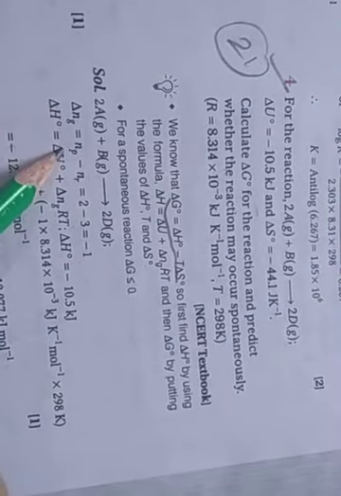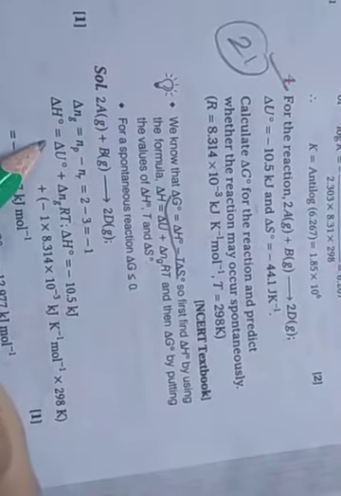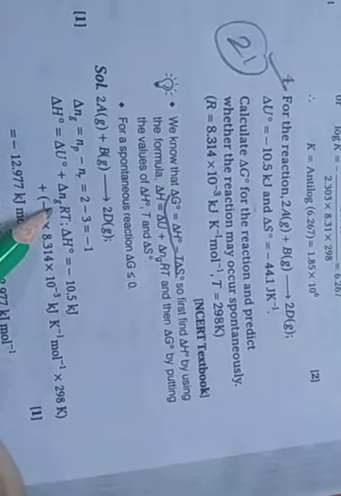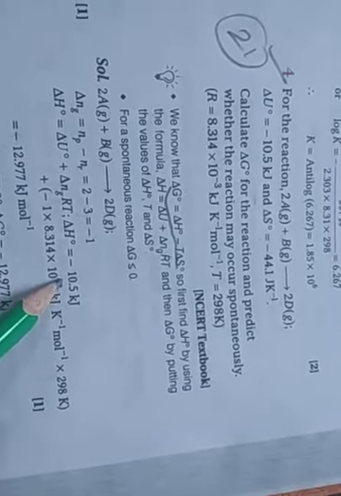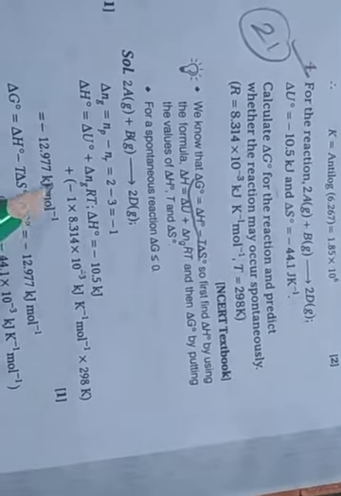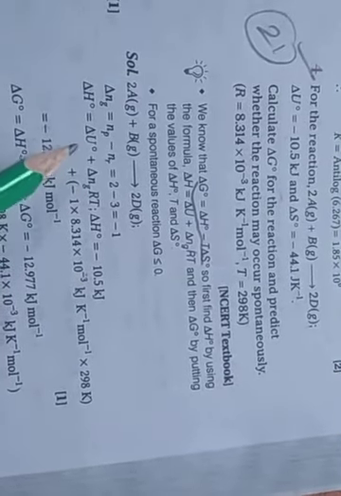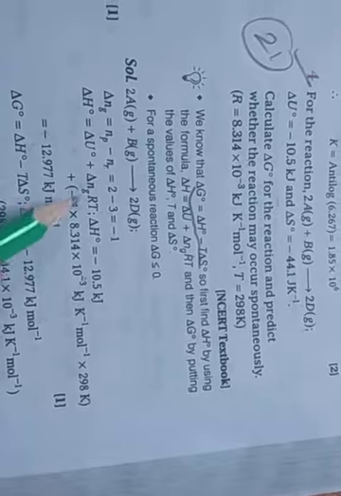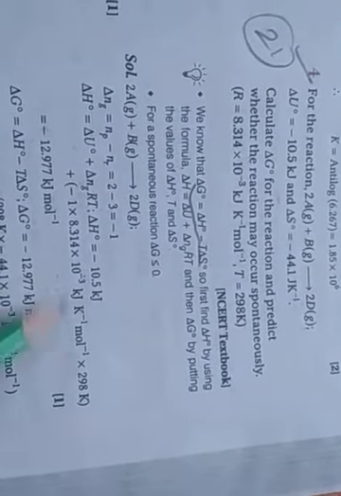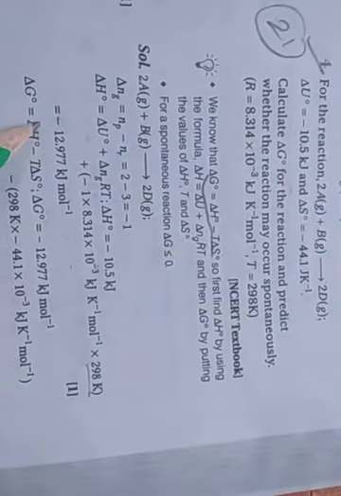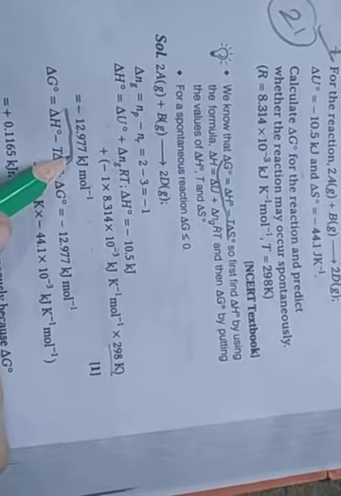This is the change in the number of moles, and delta H is equal to delta U plus delta n g RT. The total delta H is given as minus 10.5 kilojoule. Putting in the value of delta U plus delta n, the gas constant value and temperature of 298 Kelvin, we calculate minus 12.977 kilojoule per mole.